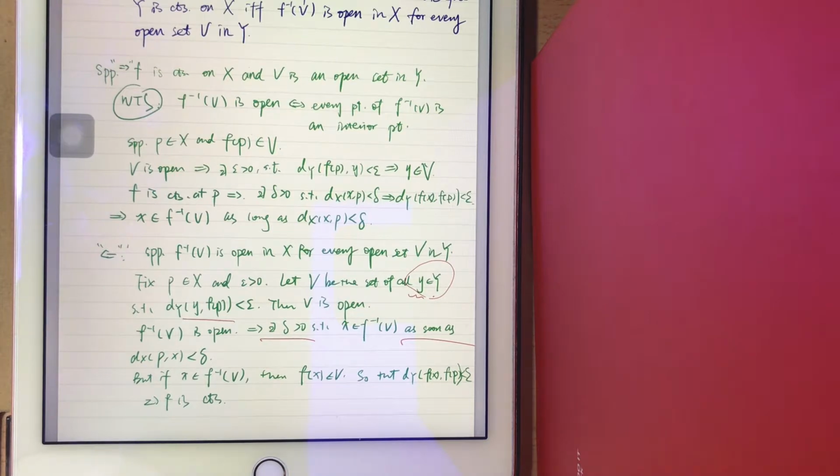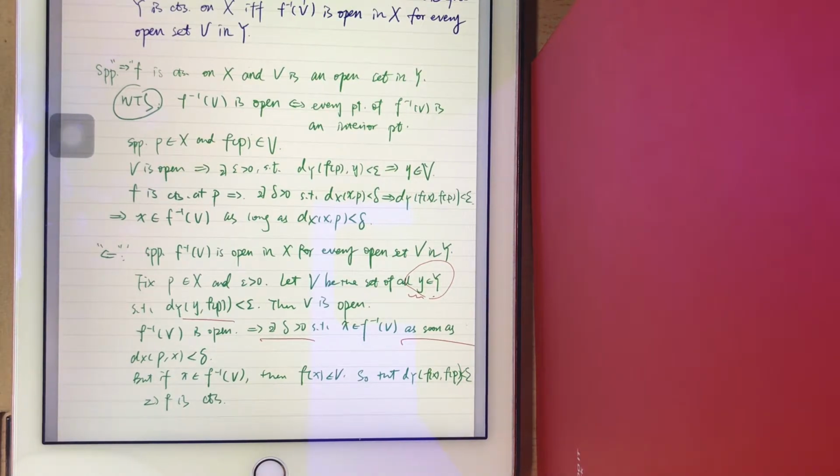Because you're simply saying that for x, you firstly choose a set V, and you find that those x that will be mapped into the set V are all continuous, right?